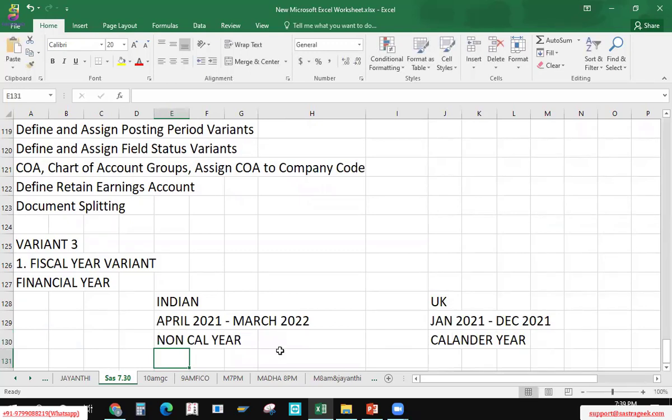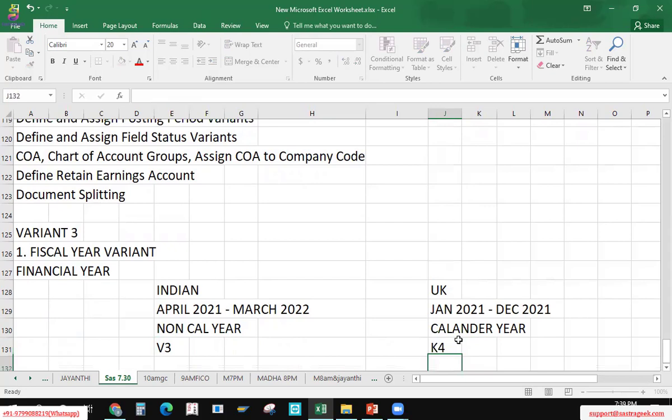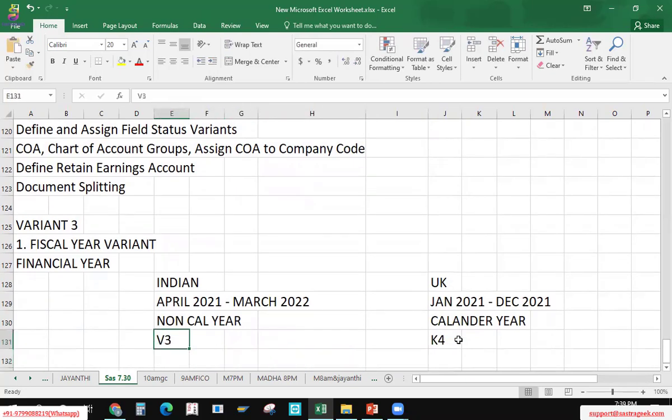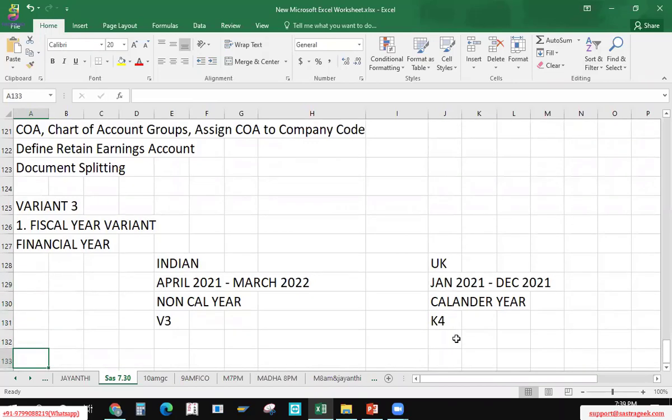So how are we going to define it? In SAP we already have V3 as a variant defined, and K4 as a variant defined, and other variants are also defined in the SAP product. Whatever variant we need, we will check in our fiscal year variant, and then assign it to our company code in the next step.